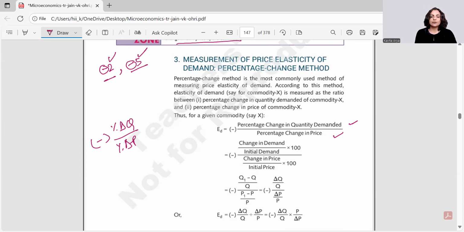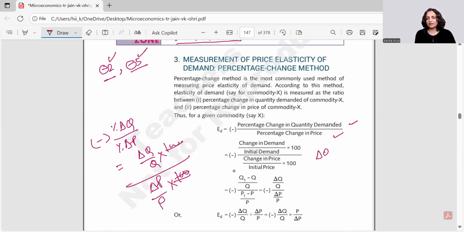Okay. Now, when we have percentage change in the quantity with respect to percentage change in price, percentage change means change divided by original into 100. The 100 just gets cancelled with 100. What are we left with? We are left with delta Q by Q into, it will be reversed, P by delta P. And just to have a better symmetry, we would write minus and delta Q by delta P into